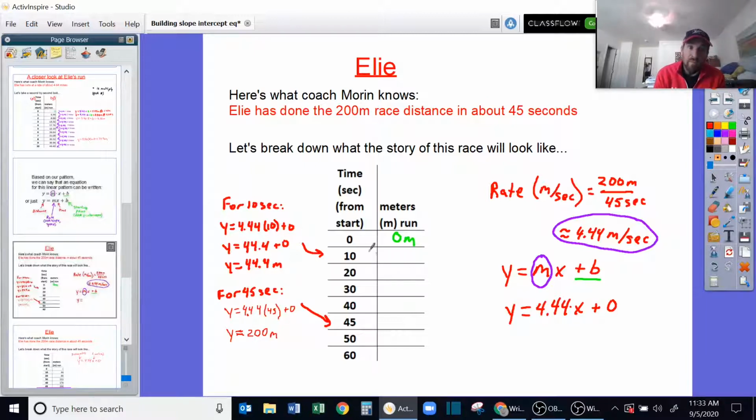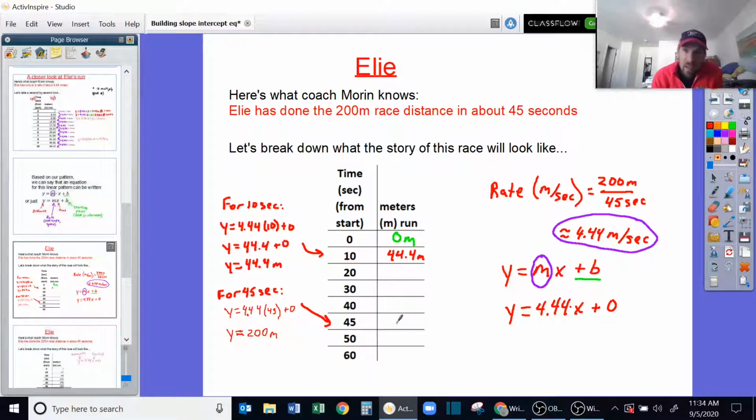And so we've got 44.4 meters at 10 seconds.